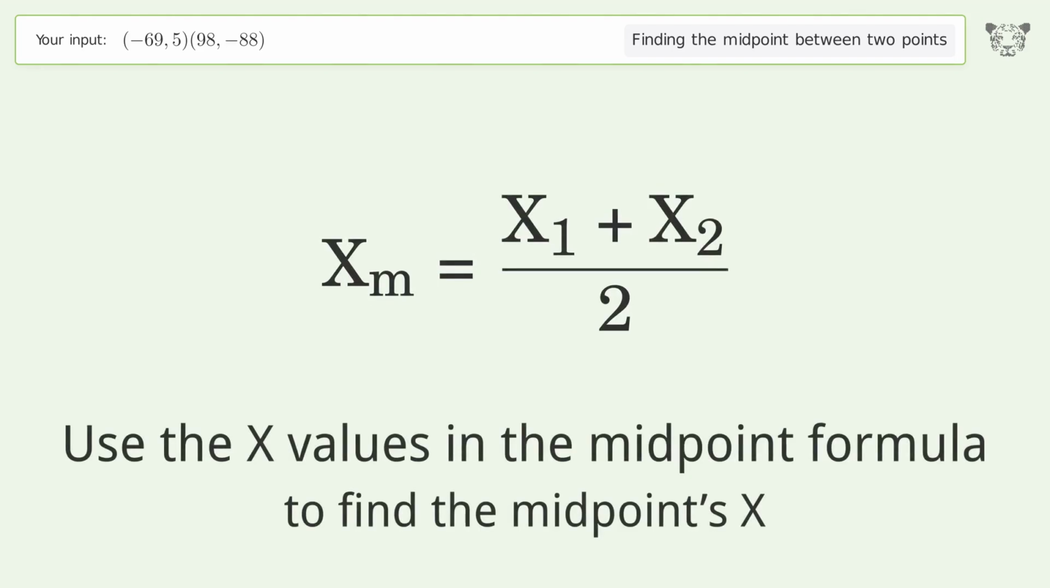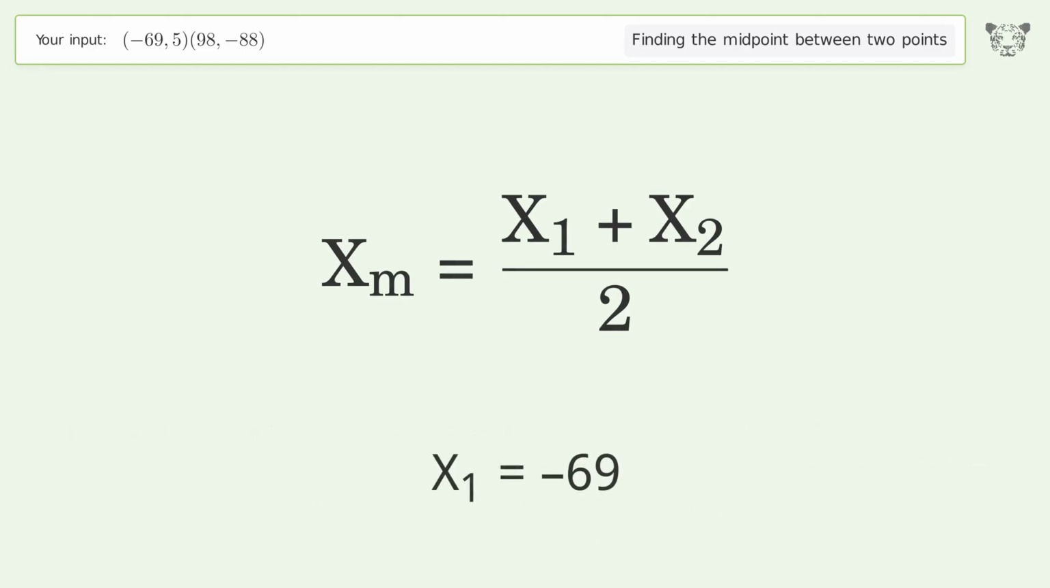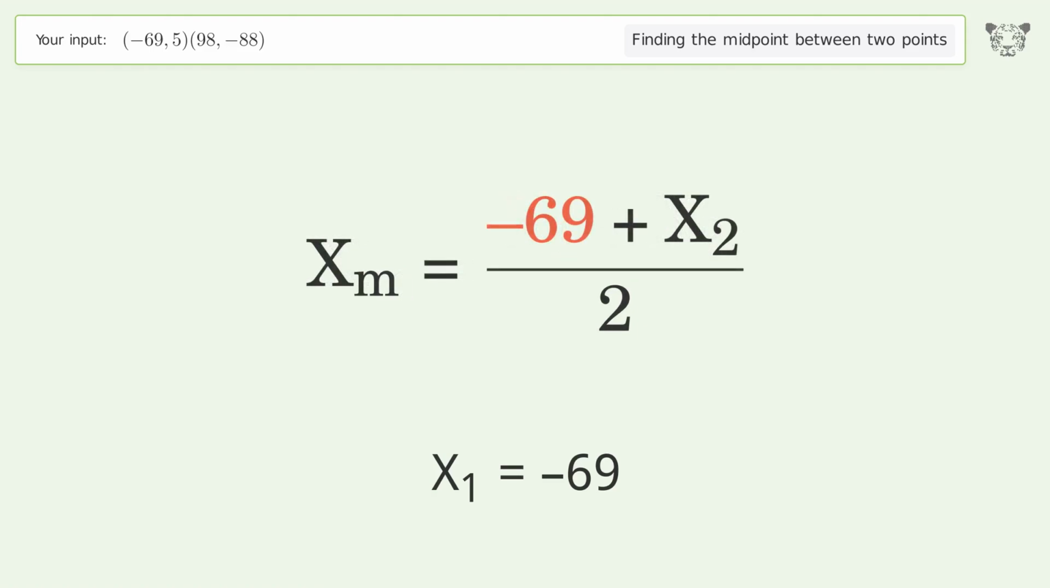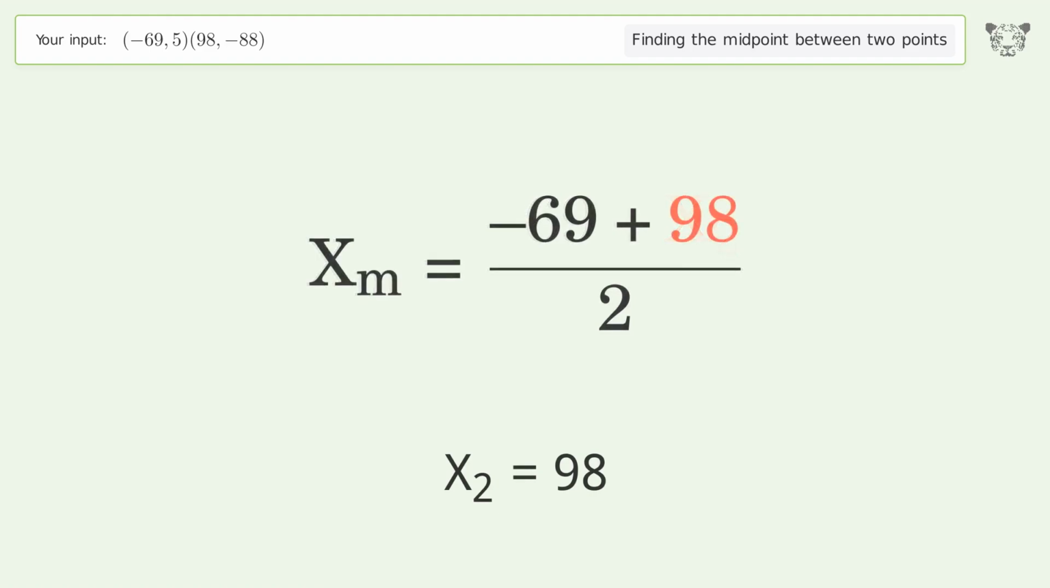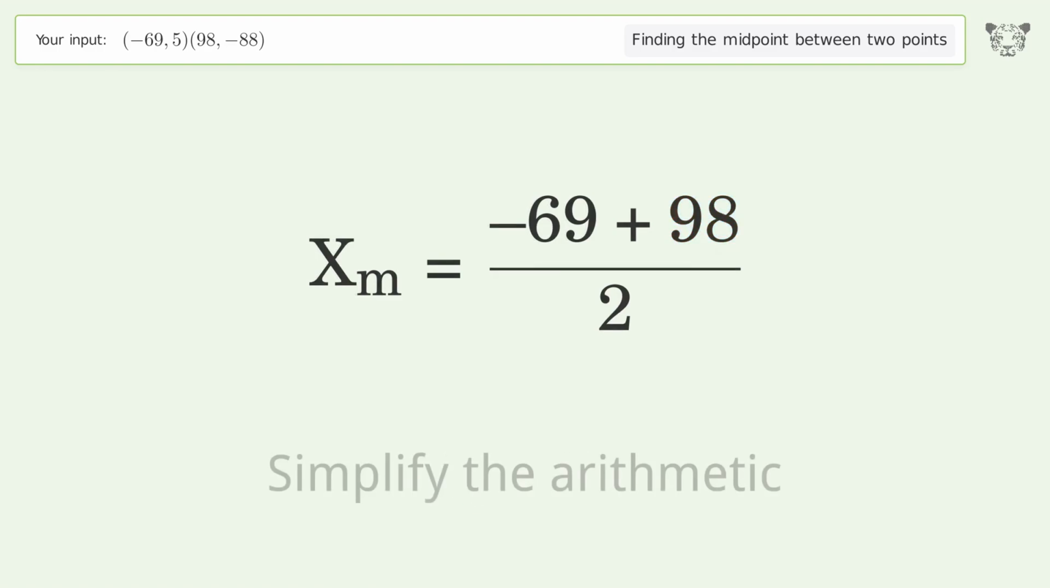Use the x values in the midpoint formula to find the midpoint's x. x1 equals negative 69. x2 equals 98. Simplify the arithmetic.